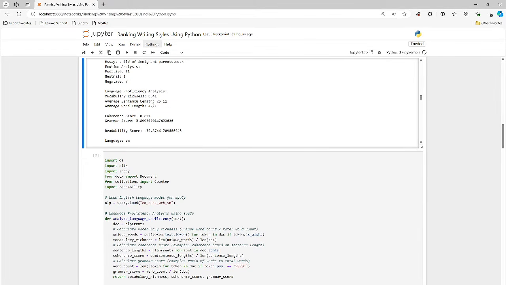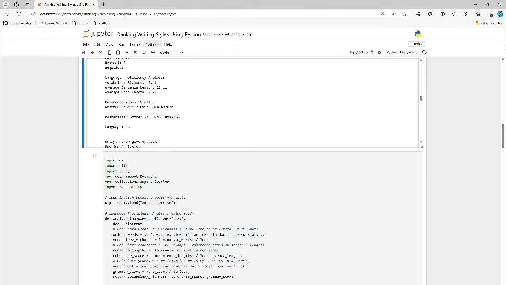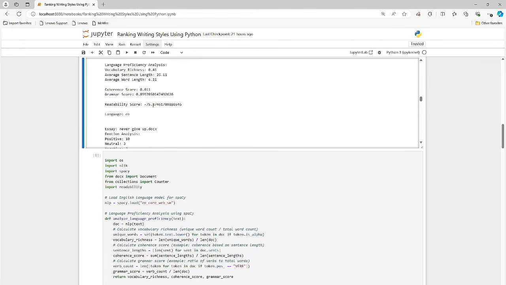Grammar score 0.89. Readability, I think that's how easy it is to read. So negative 100 would be very easy, like someone just slightly older than an infant could read it, and if it was more complex it would be a lower number. So I think lower is actually better in this case. I forgot what that is; I'd have to Google it.